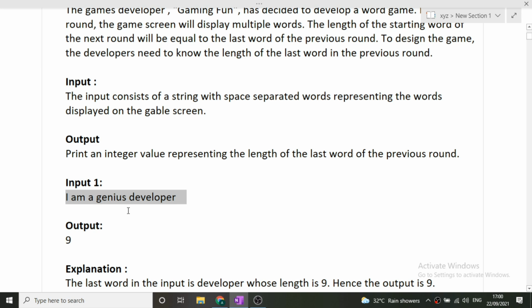So what I am saying basically is that this is the string, we will keep our pointer at the last, that is at this particular position. First of all, we will ignore all the spaces.